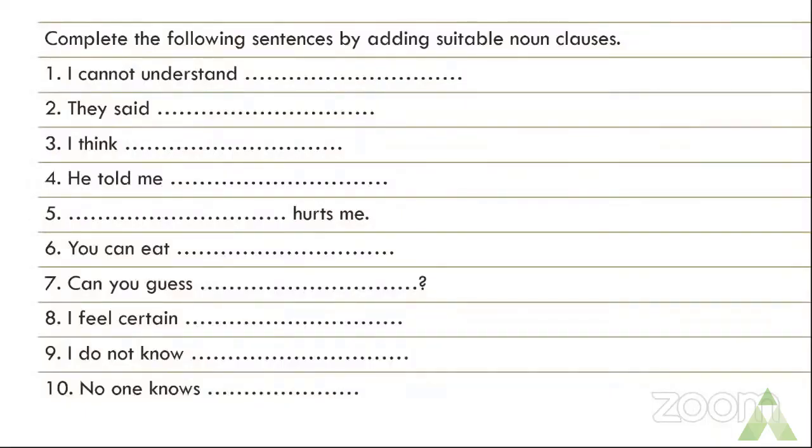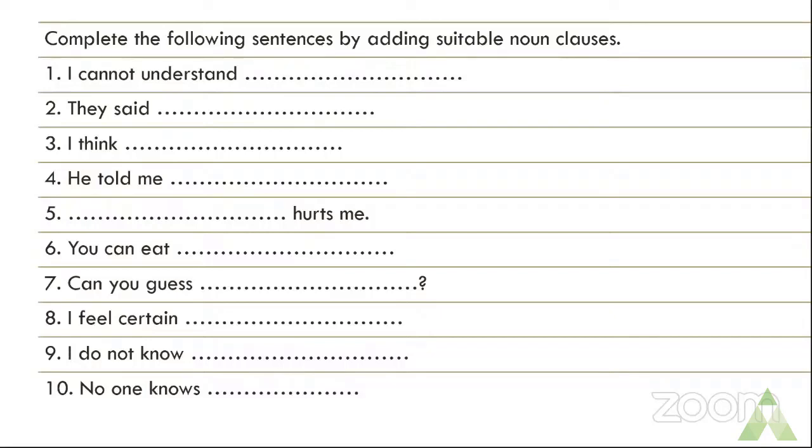But before that, I want all of you to do this homework, and I will share the answers in the next class. So be prepared with this homework. What is the homework? Complete the following sentences by adding suitable noun clauses. Whatever noun clause that comes into your mind, you can add and complete these sentences. There are 10 sentences given. I will do the first one for you.